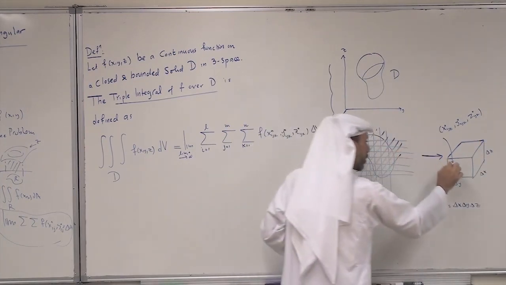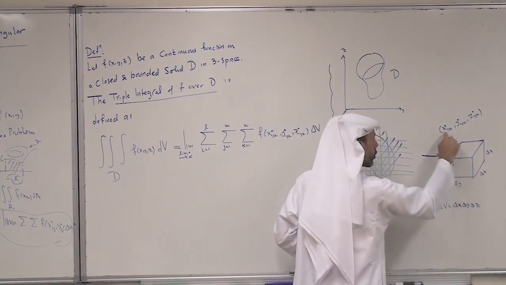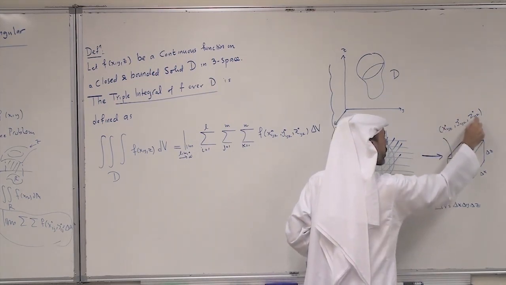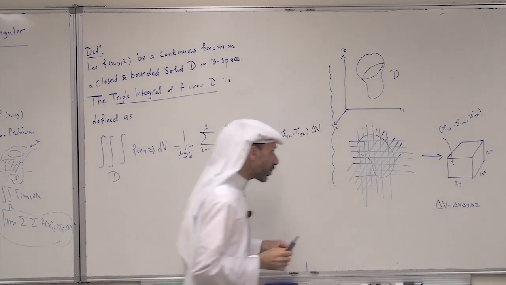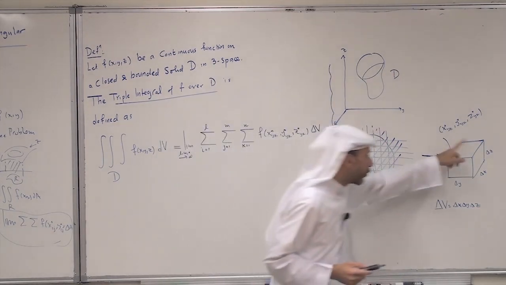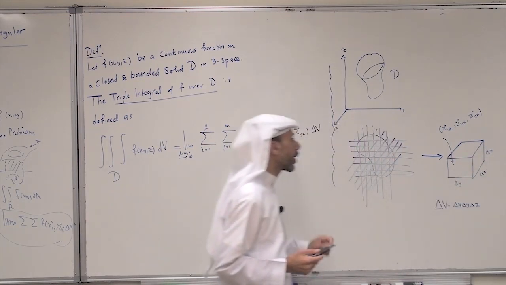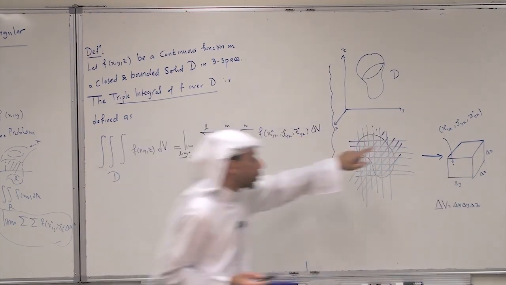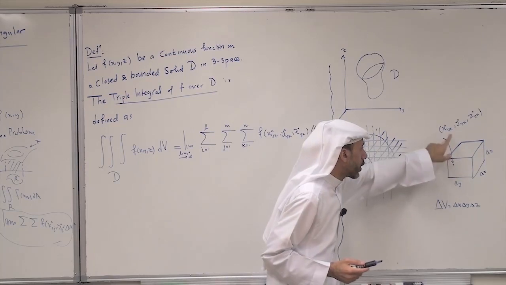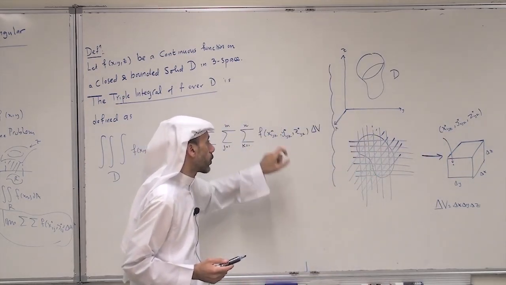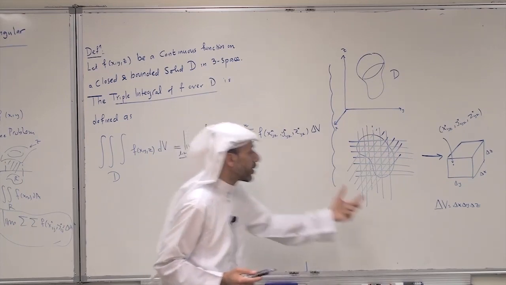You take an arbitrary point inside the box. We call it x_ijk star, y_ijk star, z_ijk star. The volume of this box is delta V, delta x times delta y times delta z. Now evaluate the function f at the arbitrary point here. I get f of x_ijk star, y_ijk star, z_ijk star times delta V.